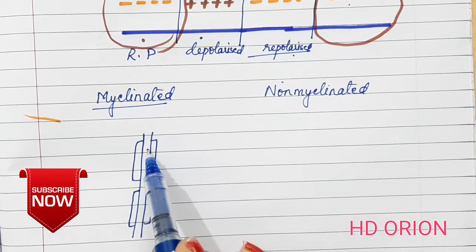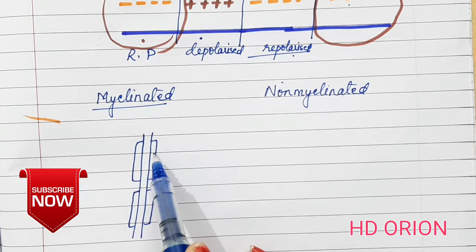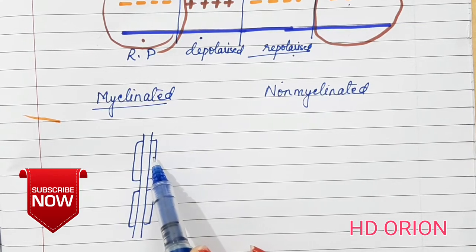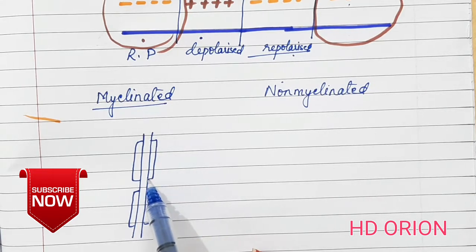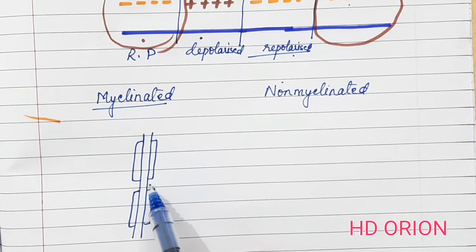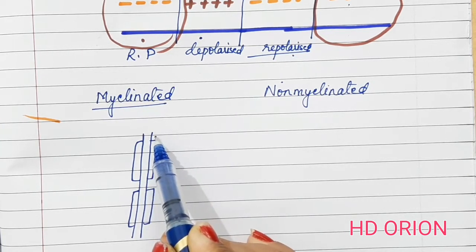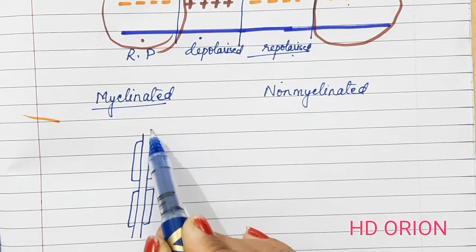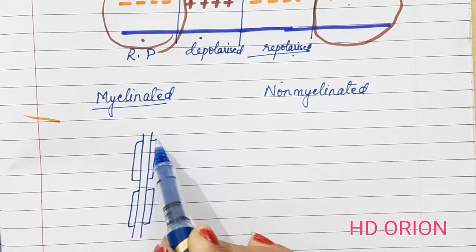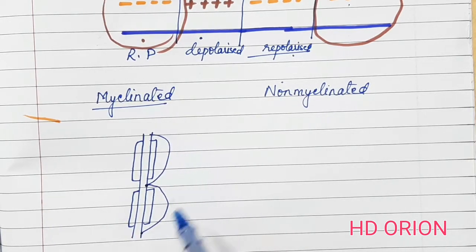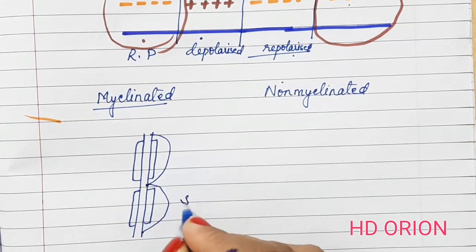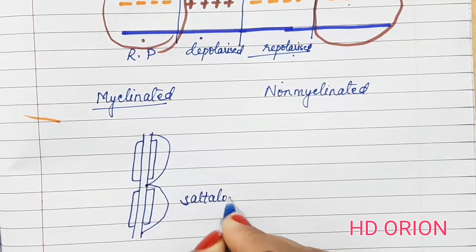There is no permeability in the myelin sheath, so the exchange of ions that I described in this video will not take place in the myelin sheath region. It will only take place in the nodes. So the sodium ions and potassium ions will exchange only at the nodes of Ranvier. The action potential will be generated over here, and then it has to jump from this place to this place, and then again from this place to this place. This jumping of the impulse from one region to the other is known as saltatory conduction.